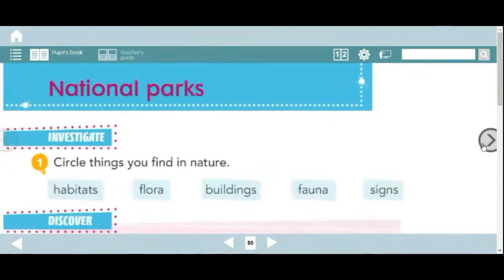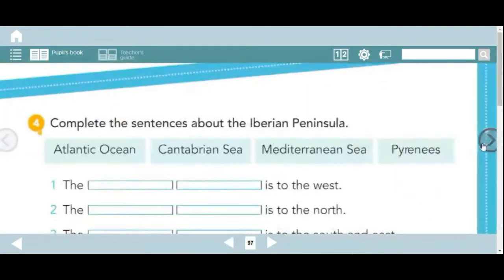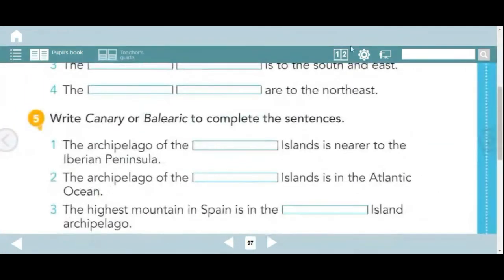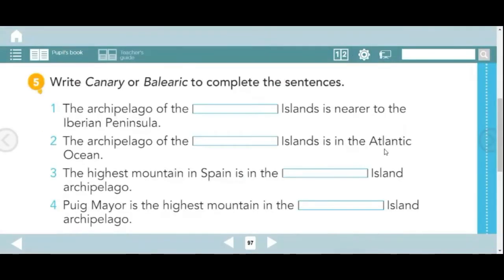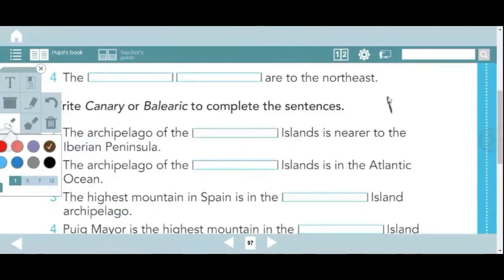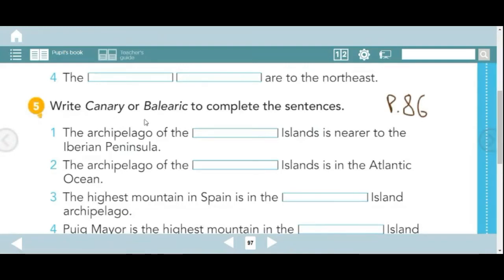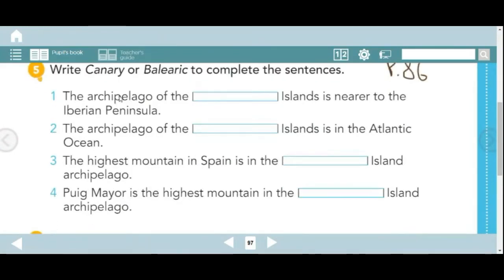So, page 86, if you want to read the information. They say, write Canary or Balearic to complete the sentences.